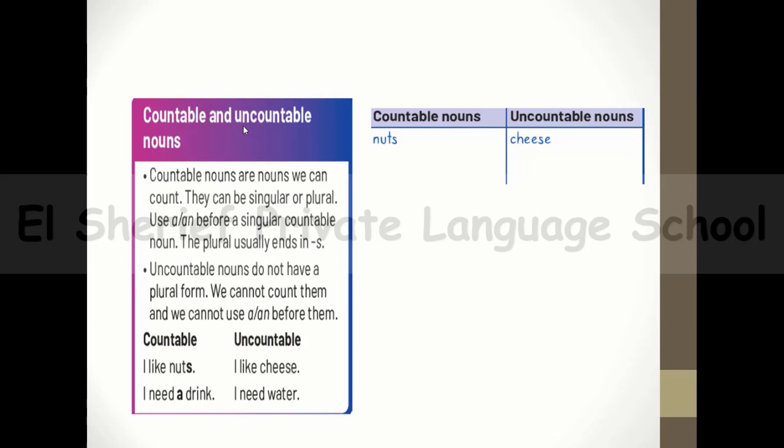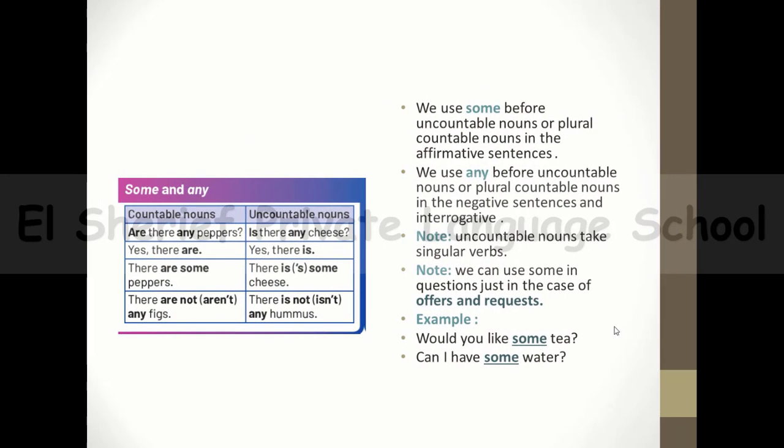What about the uncountable nouns? Uncountable nouns don't have a plural form, so we can't count them, and we can't use a or an before them, like trees, water, rice, pasta, and so on. And now guys, you have this table. You have to write in it as many words as you can in the countable nouns and uncountable nouns. And now let's move to some and any.